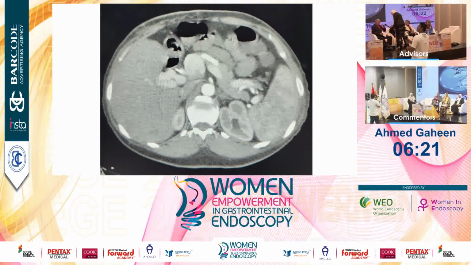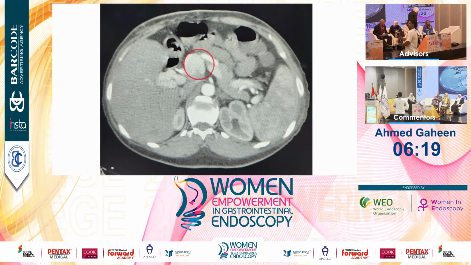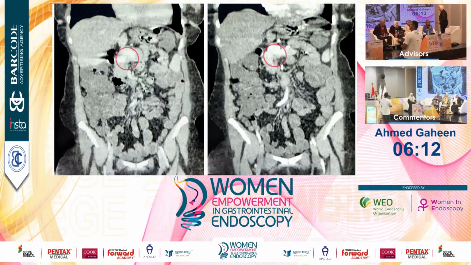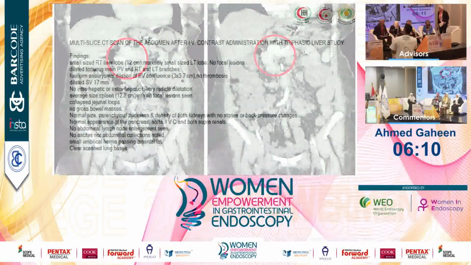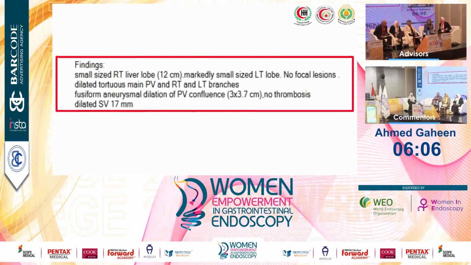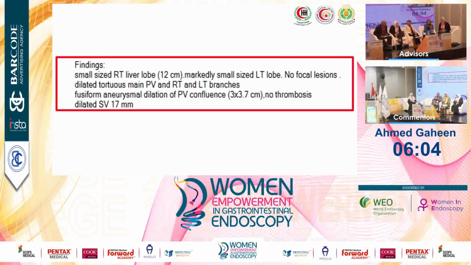But the scan here showed something else interesting. We found a dilated portal vein confluence, as shown here, and that is the report. The report highlighted a small sized liver in both lobes, dilated tortuous portal vein and its main branches, along with fusiform aneurysmal dilatation of the portal vein confluence sized 3 by 3.7 centimeters with no intramural thrombus, also a dilated splenic vein 70 millimeters.